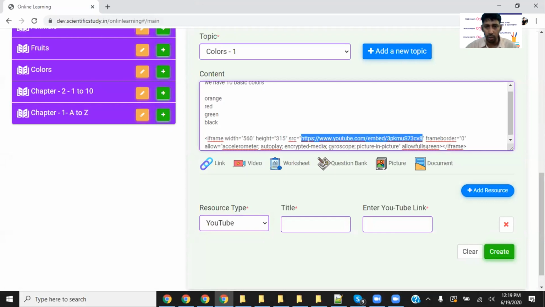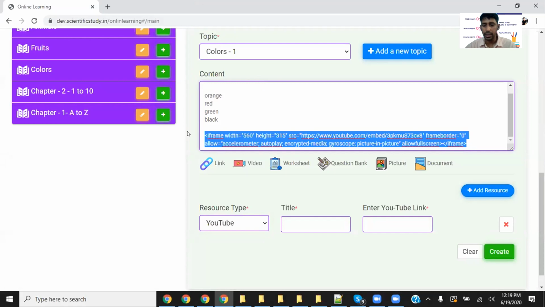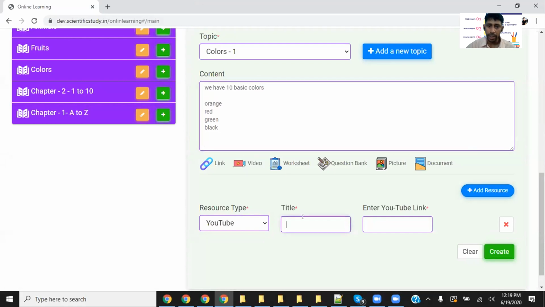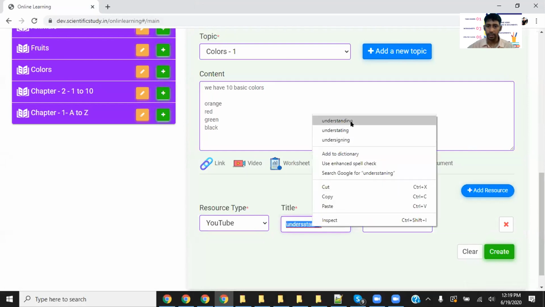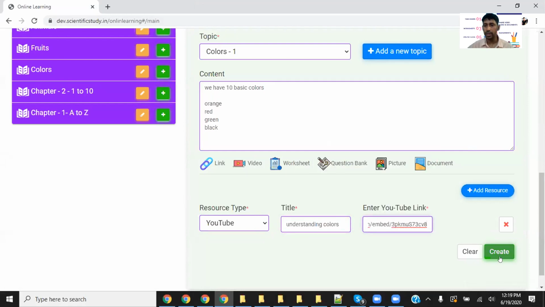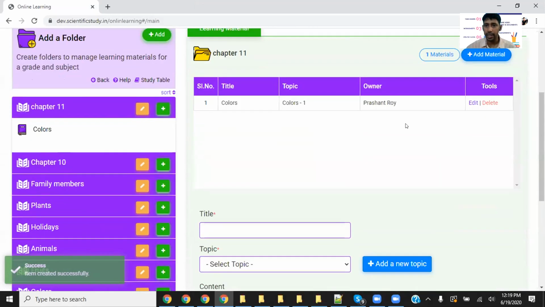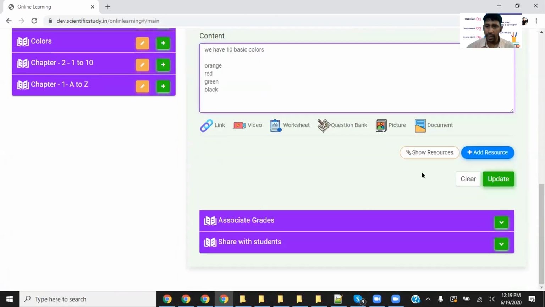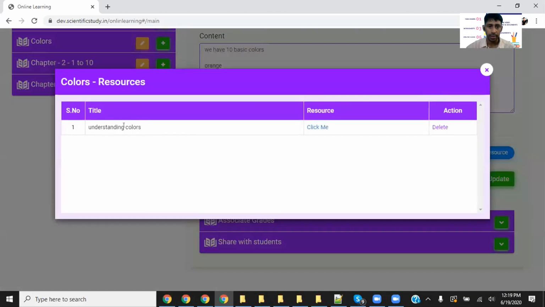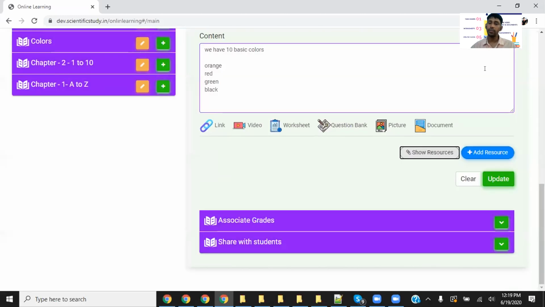Copy the source, Control C, delete this, I just copied temporarily, and go to YouTube, understanding colors. Okay, understanding colors. Okay, done. So this is the learning material that's already created and done. See this one, colors, go to edit again, and you have all the materials here, then do show resources, this one here. Very simple, just build the content, whatever you want to make.